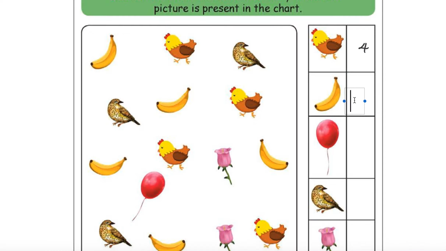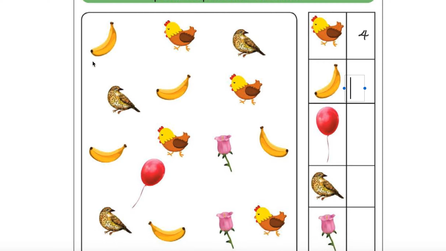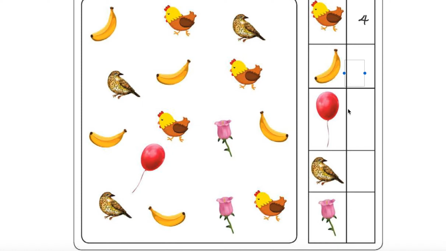Okay. How many bananas are there? 1, 2, 3, 4, 5. Here you have to press 5. Move it. How many balloons are there? There is only one balloon. Right. Then again keep it here. Press 1.